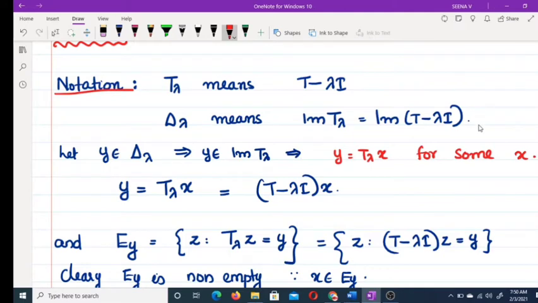Here also x is from X already. Our assumption is X is a Banach space, and we have all those results. So y equal to T lambda x means T minus lambda I x.